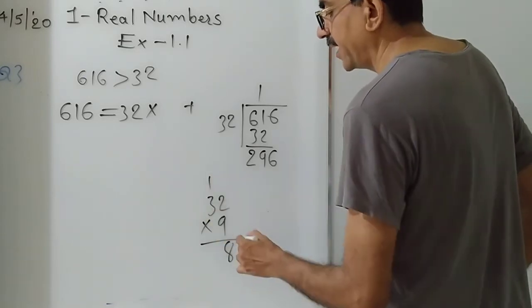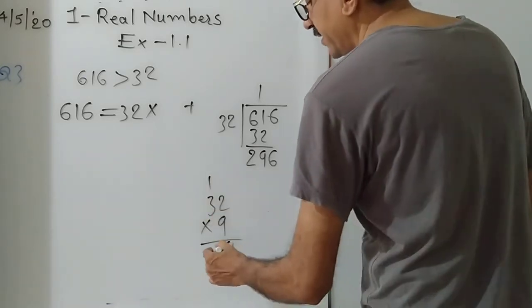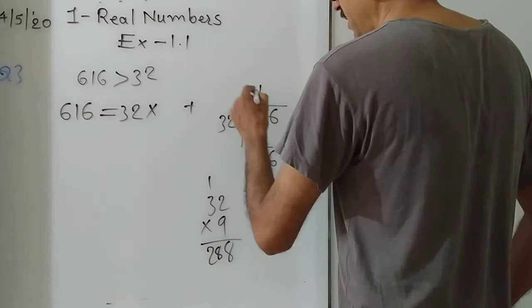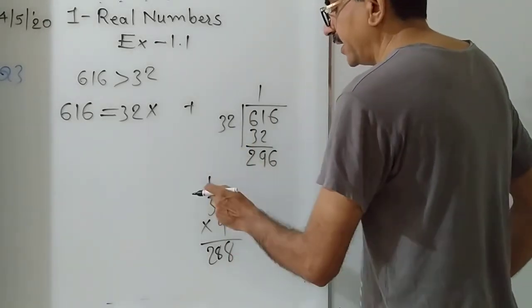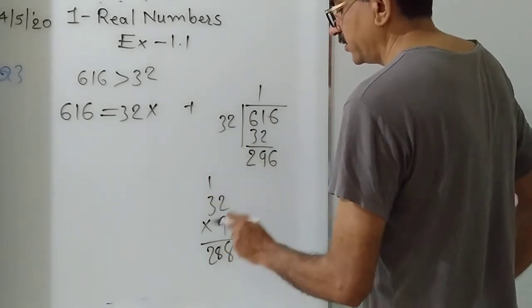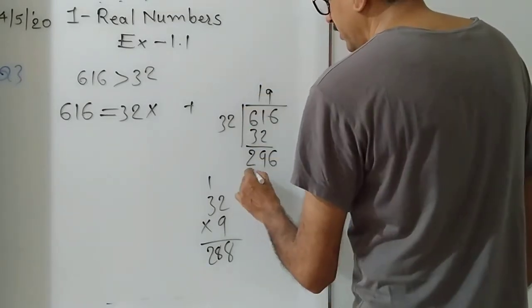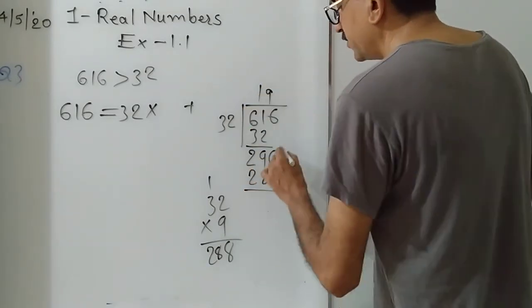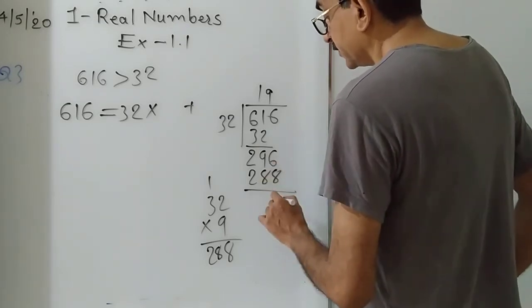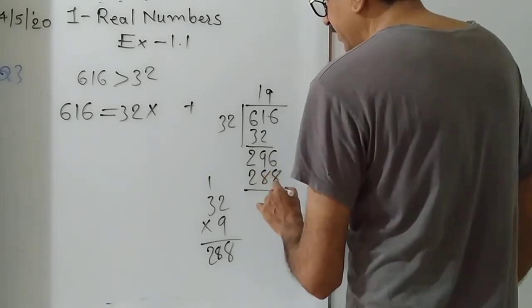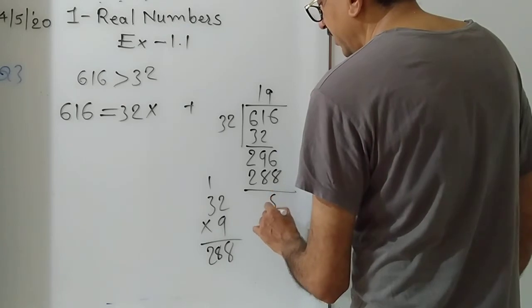9 2s are 18, carry 1. 9 3s are 27 and 1, 28. So 288. 6 minus 8 is not possible, so 16 minus 8.